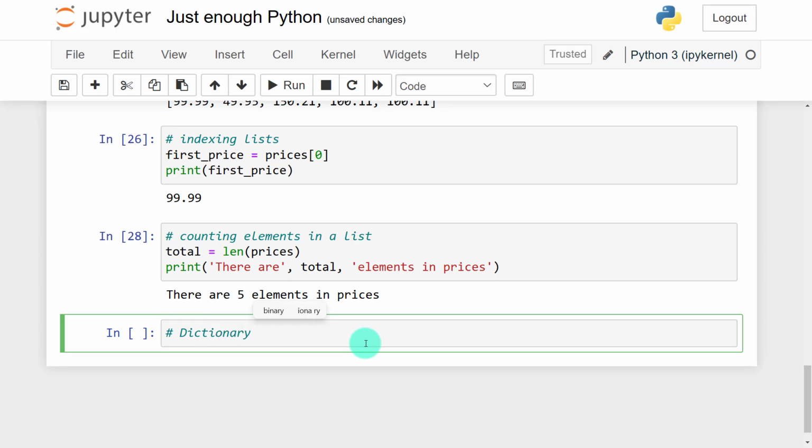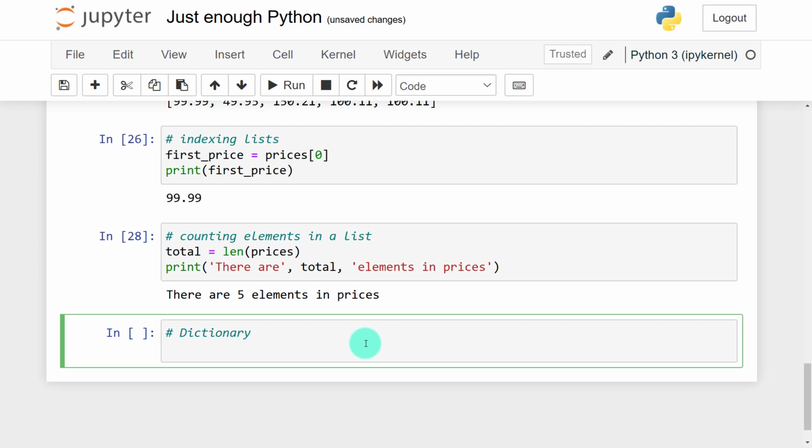Now, dictionaries are a little bit different, so they can be utilized in so many ways. Even when it comes to data manipulation, you can categorize a continuous variable or a numeric variable using a dictionary. So what we are going to do here is look at the dictionary. A dictionary has what we call key value pairs. So let's look at it.